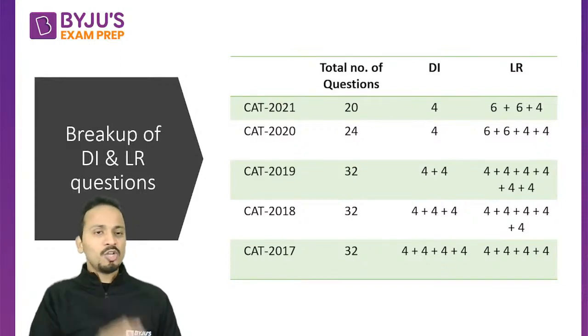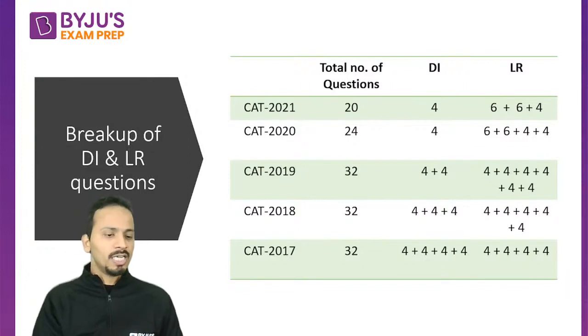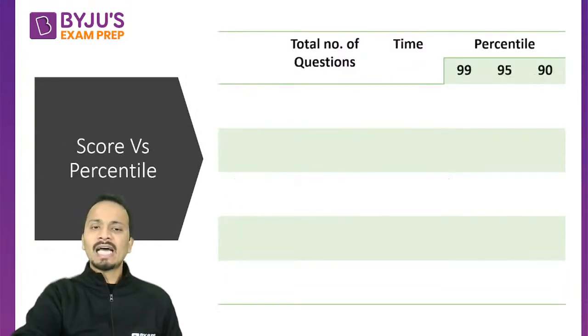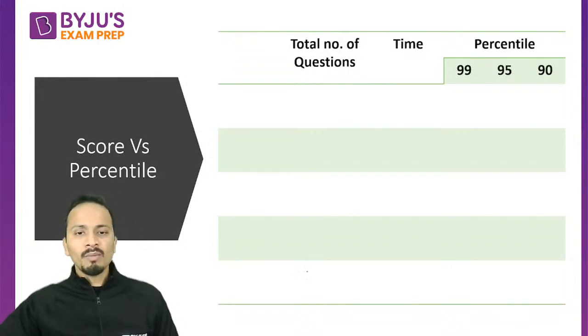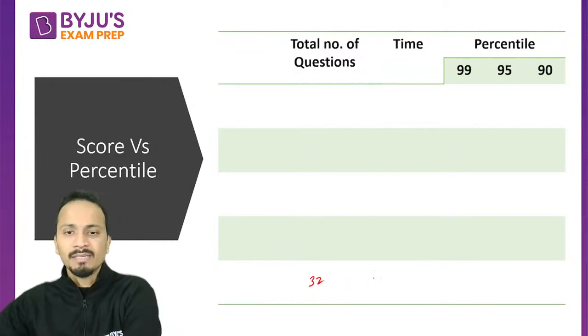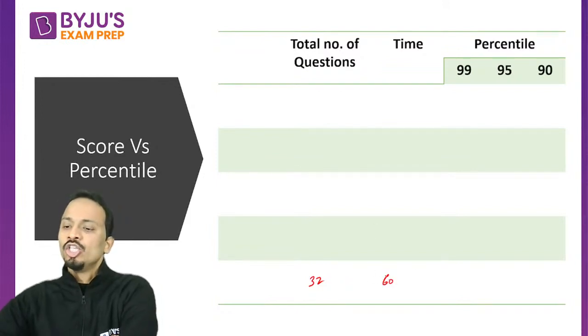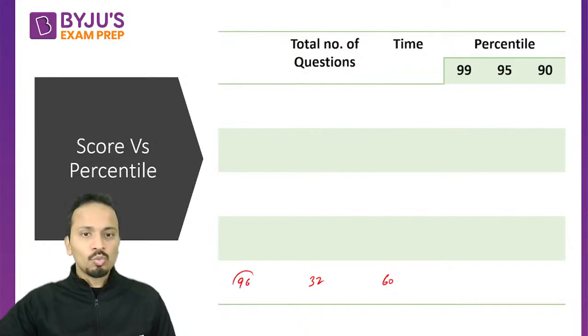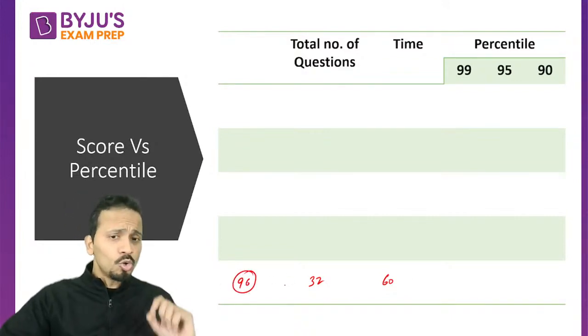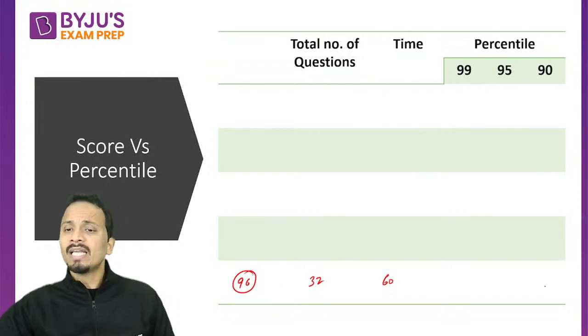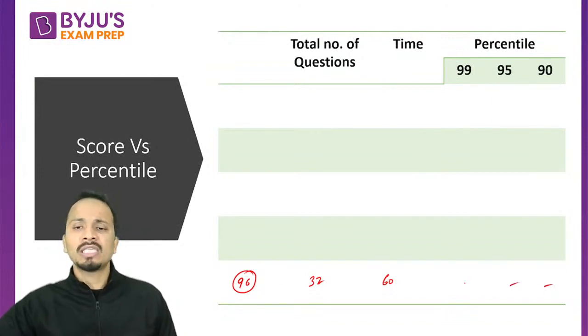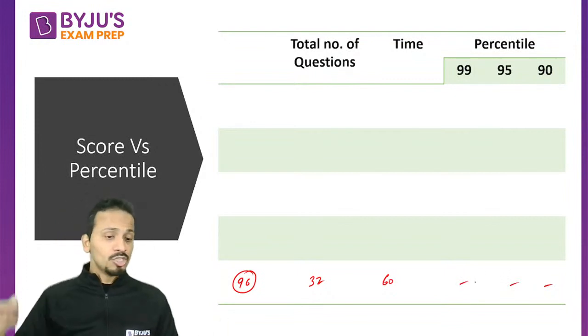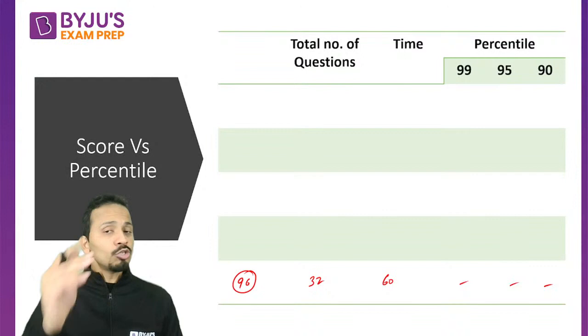So let's look at the target score for the LRDI section. I'll start from 2017, where the total number of questions was 32 and the time allocated was 60 minutes. The total marks were 96. So how much do you need to score out of 96 in order to get 90 percentile, or 95 percentile, or maybe 99 percentile? Can you give me the target score out of 96?